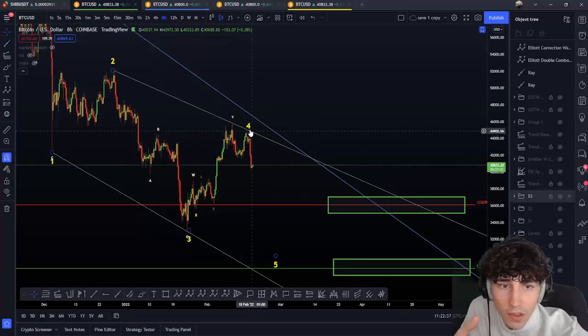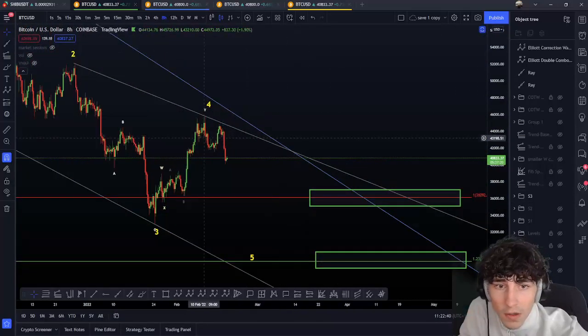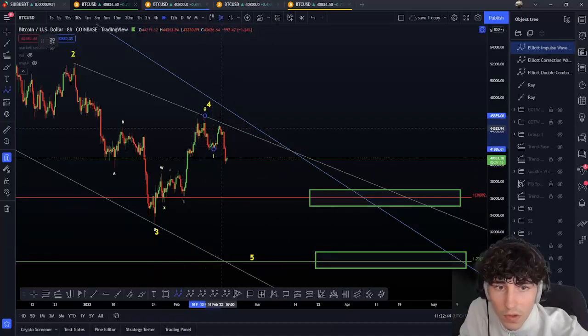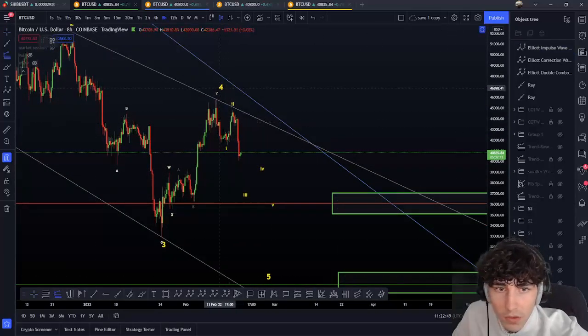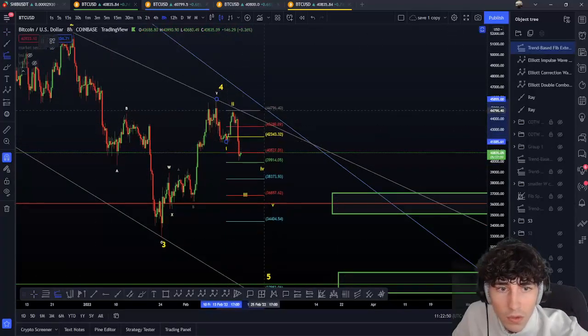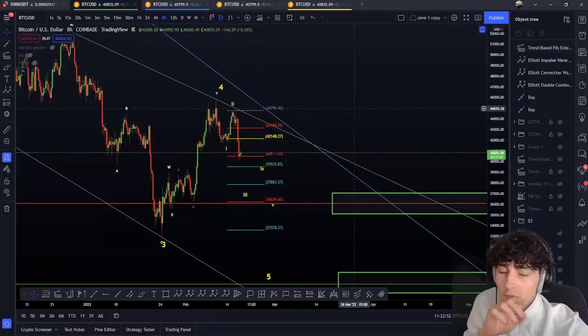So here, what are you going to expect if I've done the wave 4 top? 5 waves, so to speak, to get an impulsive here. So a wave 1 here, a wave 2, 3, 4, 5. So in that case, we just have to find the most common impulsive Elliott wave here.